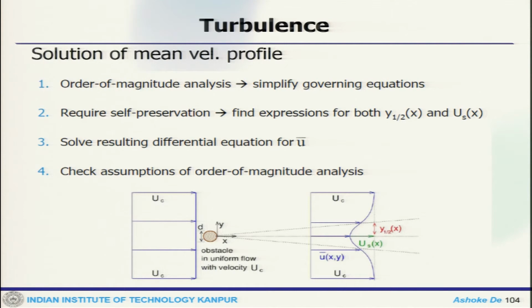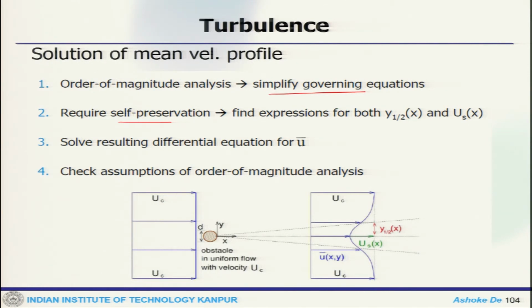Now we find the solution of the mean velocity profile in the wake. We will again start with an order of magnitude analysis and then simplify the governing equations. We find the self-preservation and solve the required equation, and once we do that, we can get the solution for the mean velocity profile at the wake.